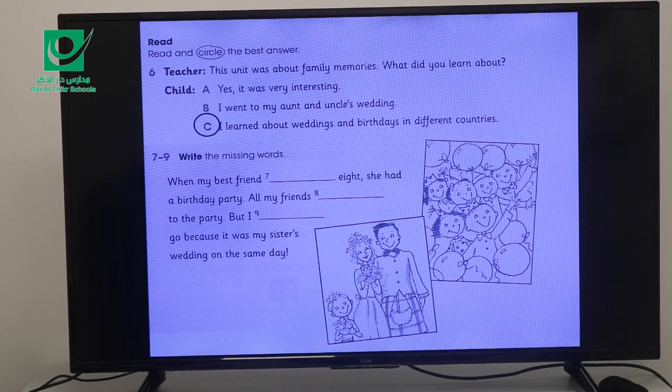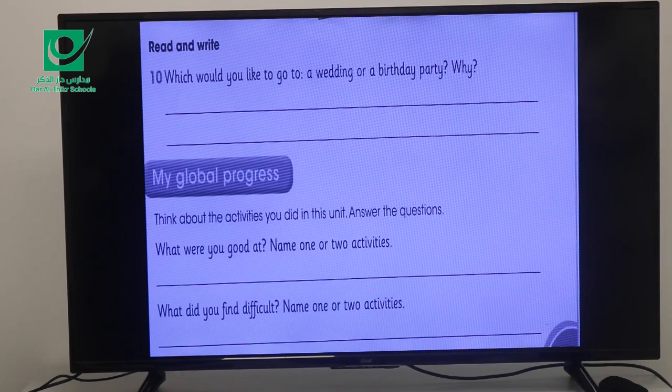Now here, 7, write the missing words. When my best friend was 8, she had a birthday party. All my friends went to the party, but I didn't, or you say couldn't go because it was my sister's wedding on the same birthday. Now read and listen.